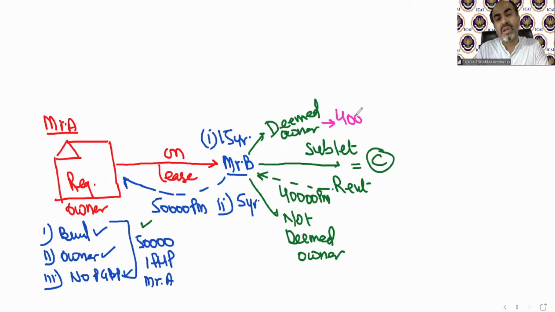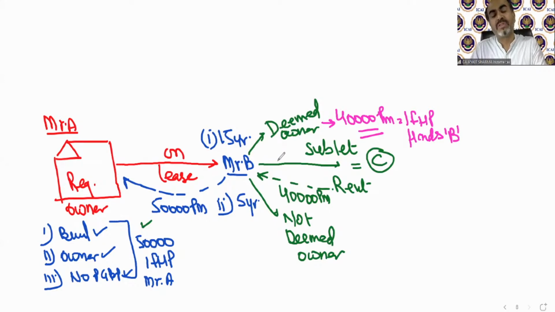So this 40,000 is going to be taxable under income from house property in the hands of Mr. B, because he also fulfilled these 3 conditions. There's a building. Now he is not the owner but the deemed owner. And he is not using this for business purpose. He just let it out. So this 40,000 is taxable in the hands of Mr. B.